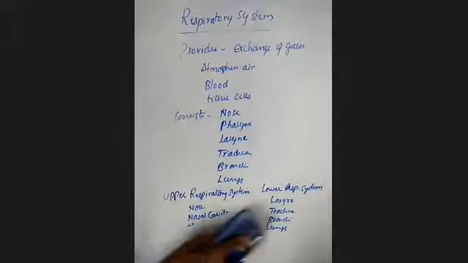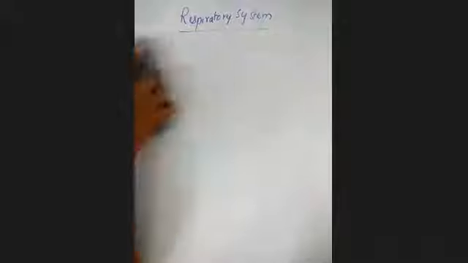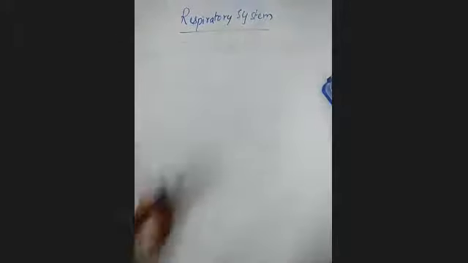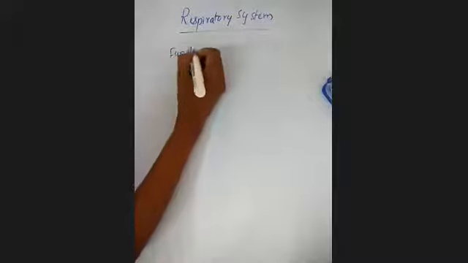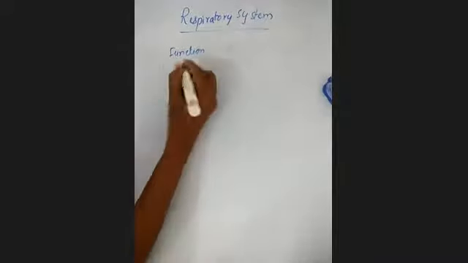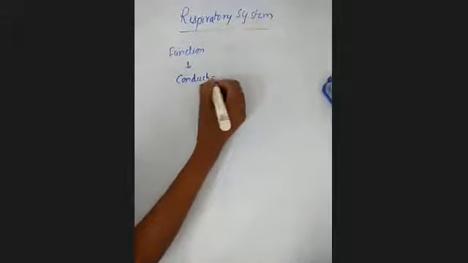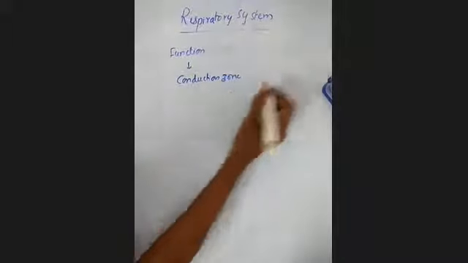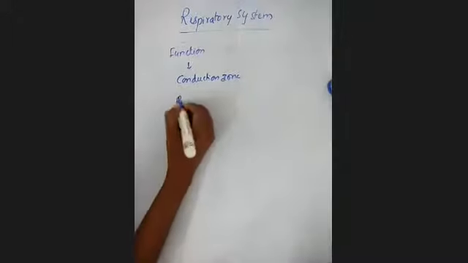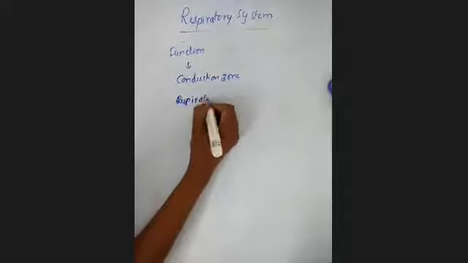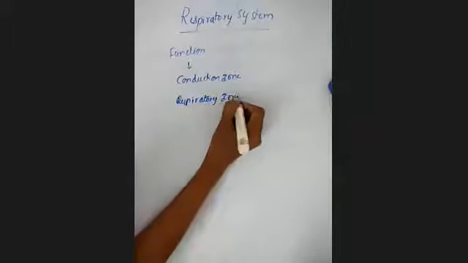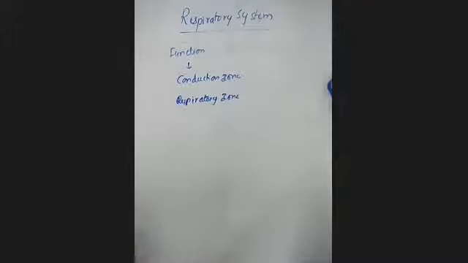Next, based on the function, the respiratory system is divided into two types: the conduction zone and the respiratory zone.